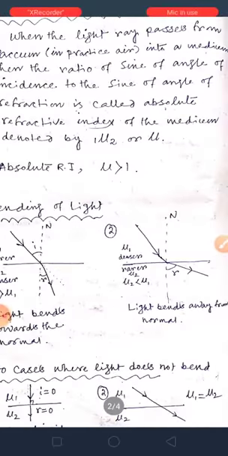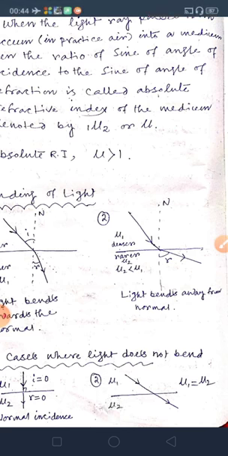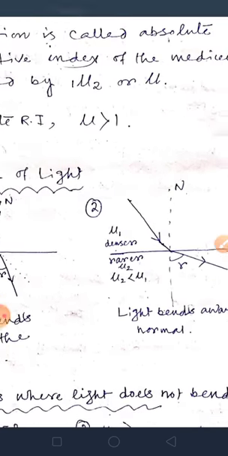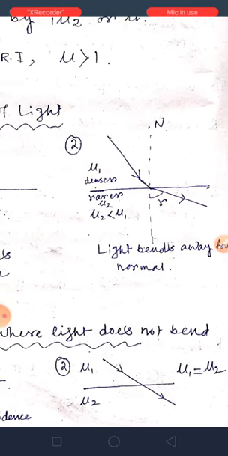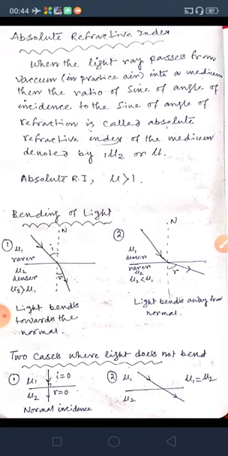Another one, when mu1 is equal to mu2, that means the refractive index of the first medium is equal to the refractive index of the second medium, then light will go straight, no need of bending, because the refractive index is the same. So the medium is the same, so light will not bend. So these are the two cases where light doesn't bend. Understood?